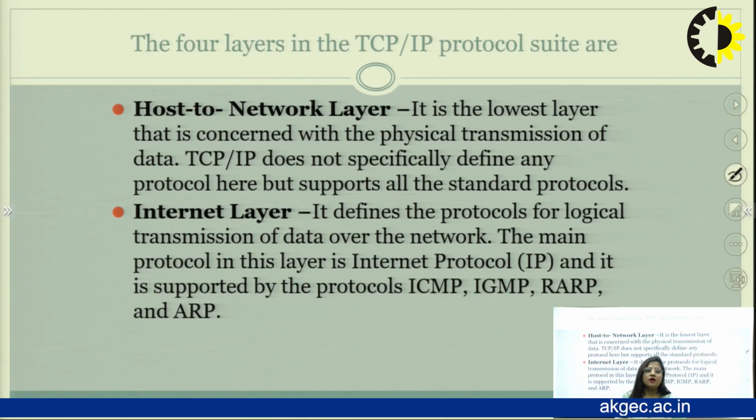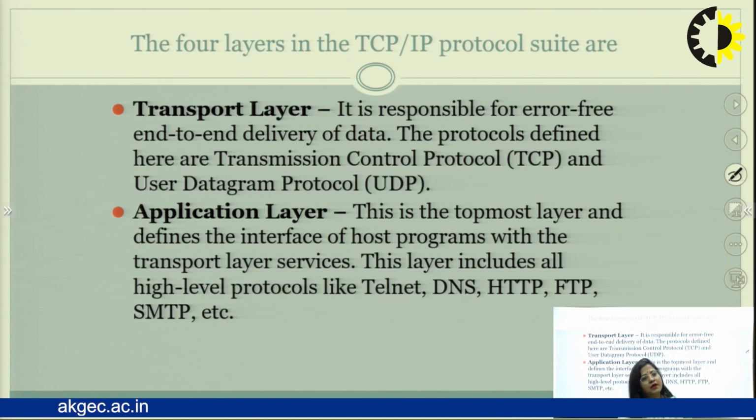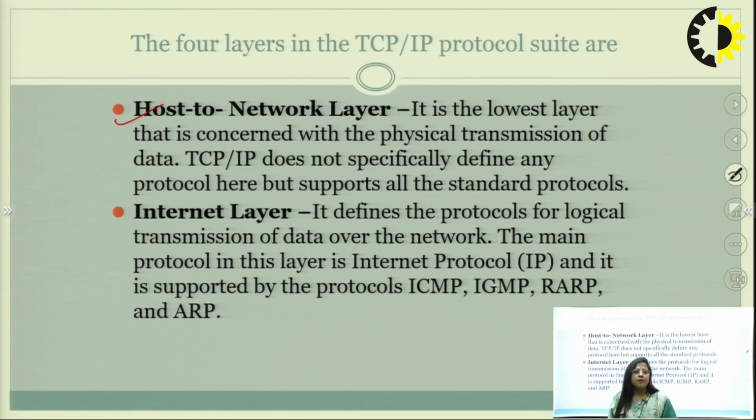These are the 4 layers used in the TCP/IP model. First one is host to network layer, second one is internet layer, third one is transport layer, and fourth one is application layer. First, the host to network layer is the lowest layer, concerned with the physical transmission of the data, and TCP/IP does not specially define any protocol here. It supports all standard protocols.